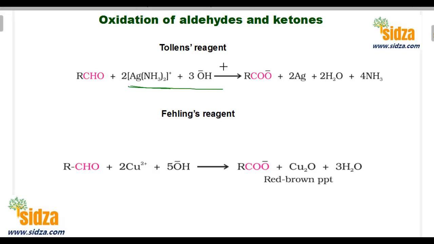And when you take this Tollens reagent, it will convert the aldehyde into the carboxylic acid, COOH, and you will also get metallic silver. Silver is a solid. Suppose you take a compound in a test tube and you don't know whether it is an aldehyde or a ketone, and you add some Tollens reagent to it. If it's an aldehyde, you will get a carboxylic acid.